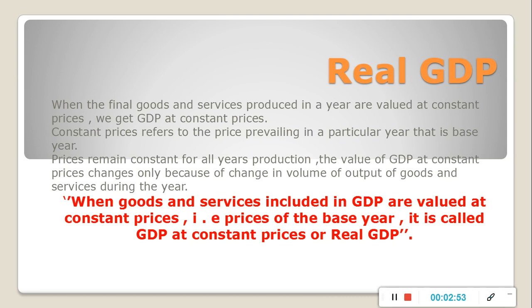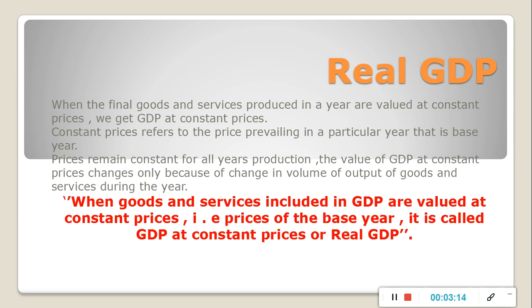In India, when we calculate real GDP, we take 2011-12 as base year and we consider the prices of 2011-12 for calculation of real GDP. Here prices remain constant for all years' production.